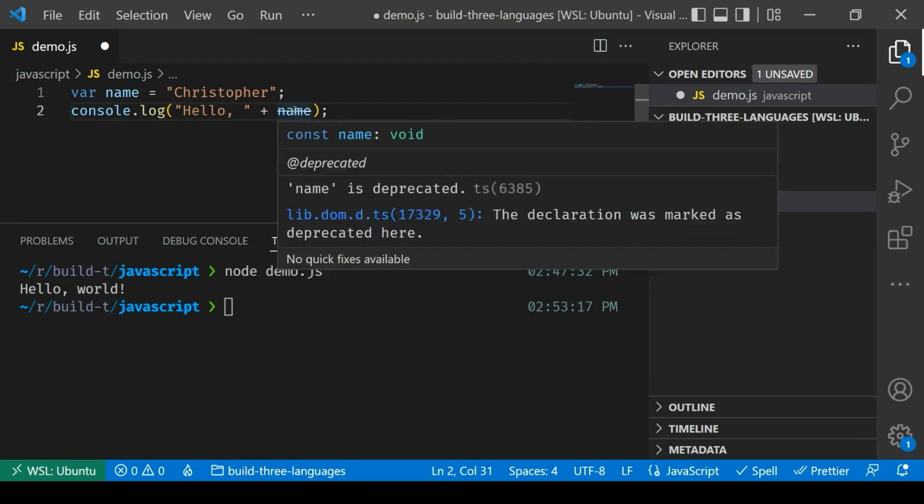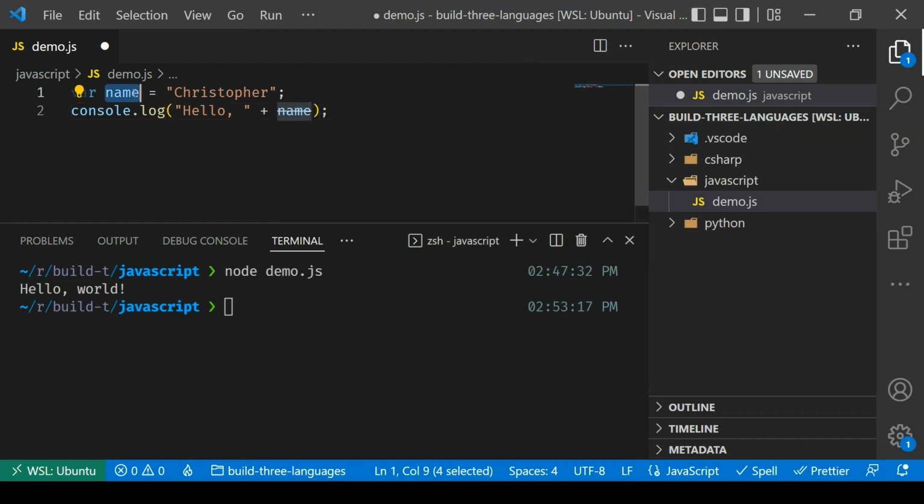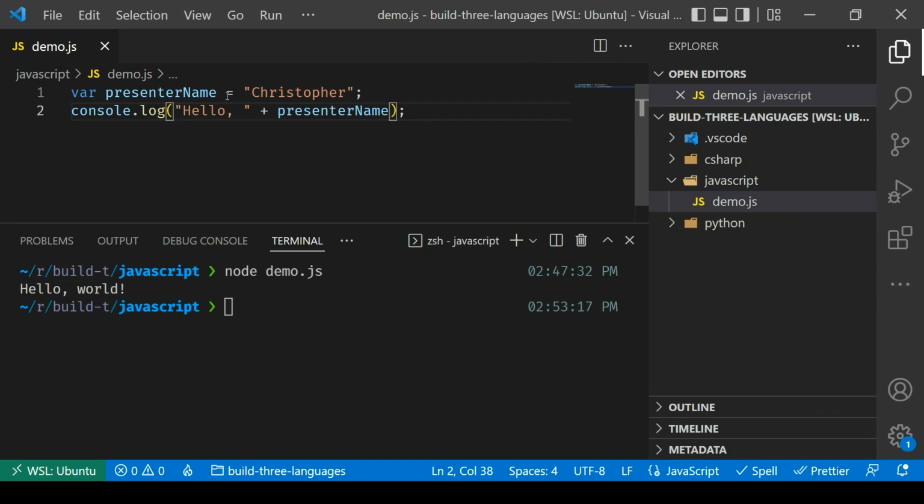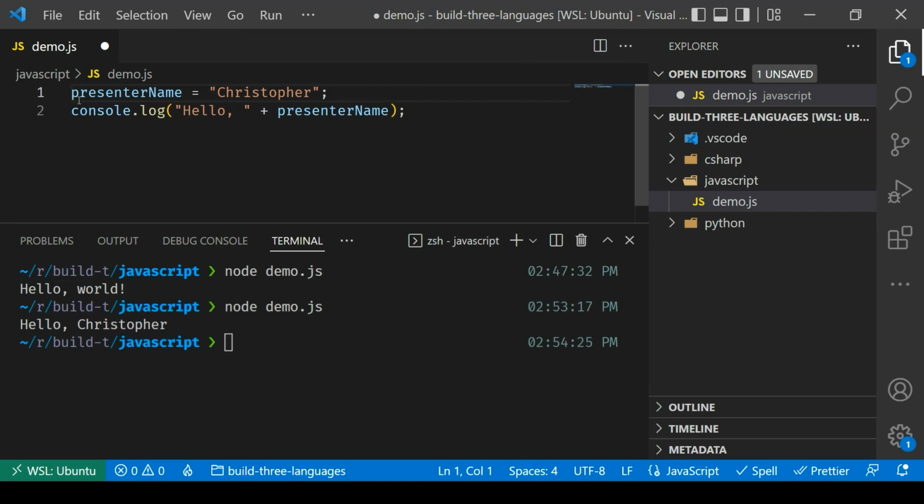I'm not quite sure why it's giving me a warning on name. How about presenter name? Will you be happy with that? Not quite sure why it's doing that, but that's all right. I'm just going to roll with it. There we go. The little line through wouldn't have actually made a difference. The code would have still run, but I just didn't want the line there. So I'm just going to rename that as presenter name. And now let's go ahead and rerun that. And now it displays out hello, Christopher. What I want you to notice is, again, that keyword var. Now, again, sticking with those little bits of JavaScript, I can technically leave that out, but don't. Put var in there. It's going to make your life easier.